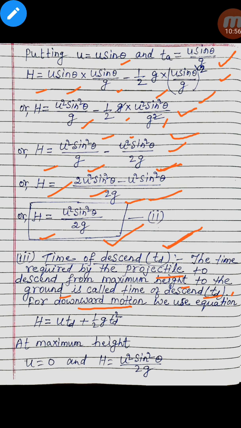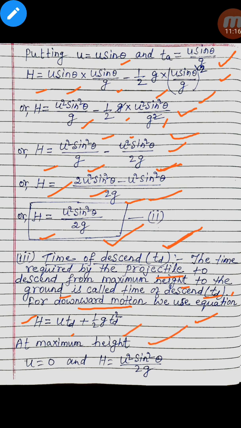So we use here the equation h equals ut plus half gt squared. Here the time is the time of descent, so we use td as the time of descent.